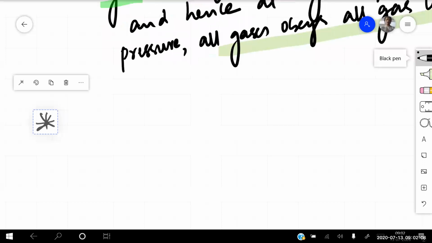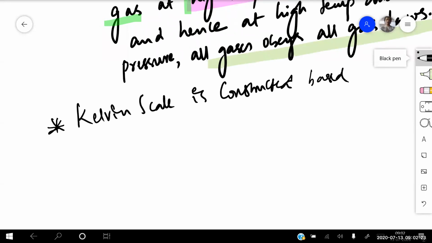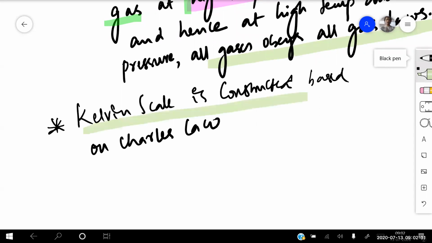The Kelvin scale is constructed based on Charles law. Just remember this point. The Kelvin scale is constructed based on Charles law. Clear? Okay, I'm putting the full stop for today's session.